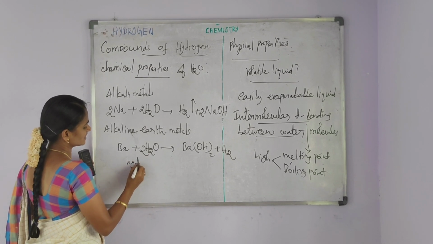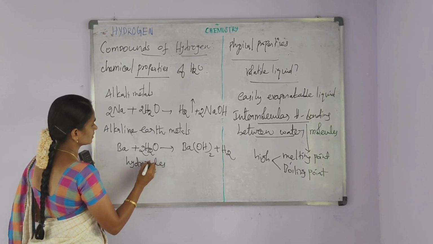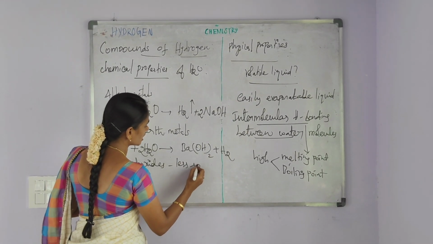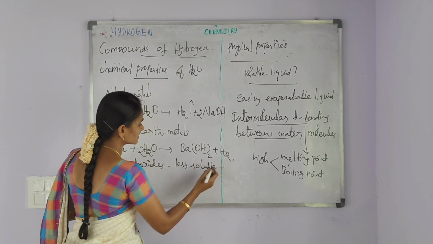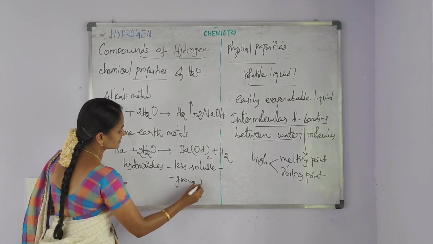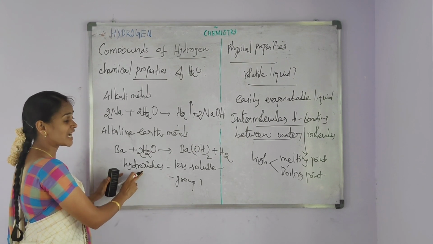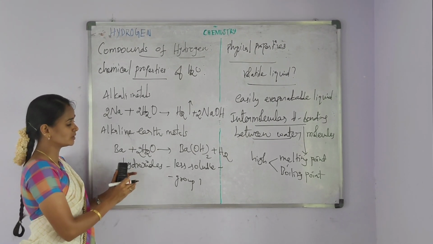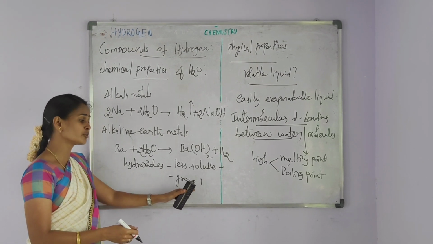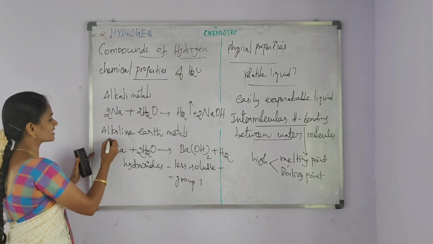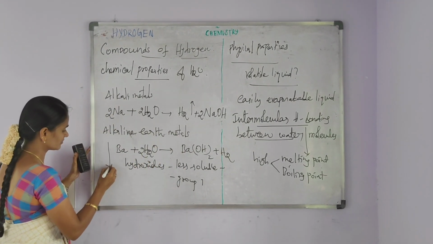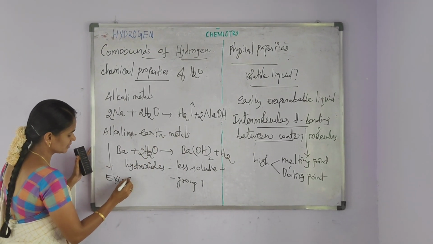The hydroxides of group 2 elements are less soluble than the hydroxides of group 1 elements. I am repeating, the hydroxides of group 2 elements are less soluble than the hydroxides of group 1 elements. All the alkaline earth metals react with water except beryllium.